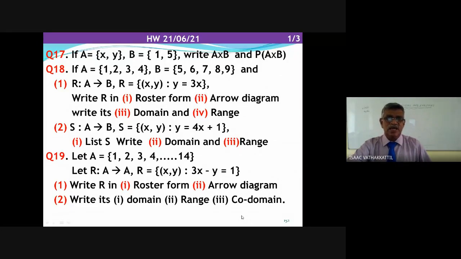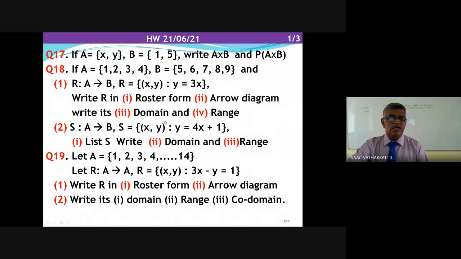If A is equal to {x, y}, B is equal to {1, 5}, write A cross B. A cross B is {(x,1), (x,5), (y,1), (y,5)}. There are 4 elements. Write the power set of A cross B. You will have 2 raised to 4, 16 elements, you have to list.